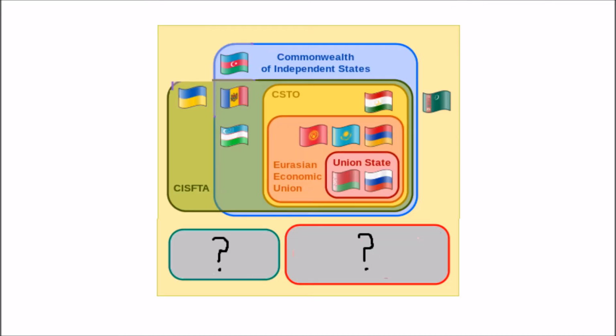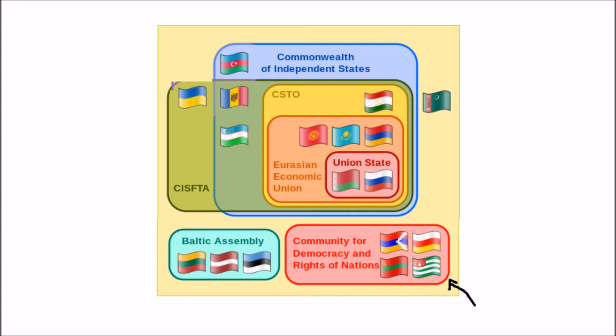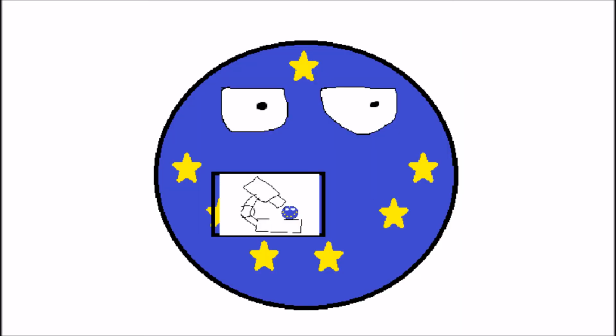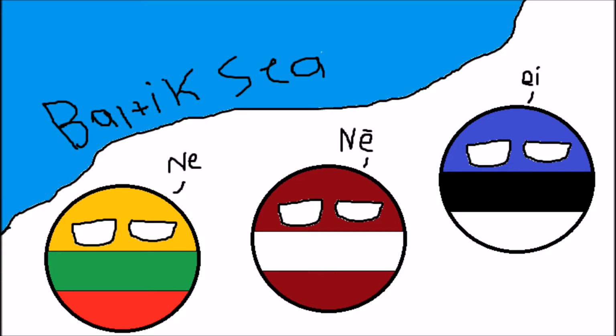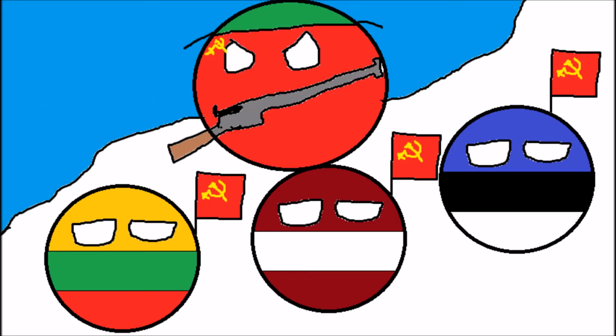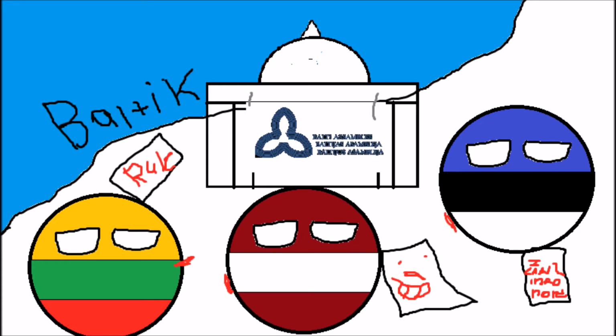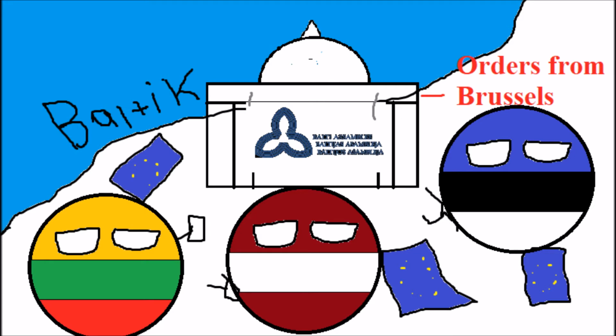Lastly, there are 2 more international organizations in the post-Soviet world which do not overlap with any of the above organizations or each other, but which are both significant. These are the Baltic Assembly and the Community for Democracy and Rights of Nations. The Baltic Assembly is essentially a mini EU within the EU. It was formed as a result of the Baltic states rejecting the CIS on the basis that they considered their USSR membership an illegal occupation. It is a parliament in which member countries make various common policies, and one of their tasks is working to implement EU policy within the Baltic states of Latvia, Lithuania, and Estonia.